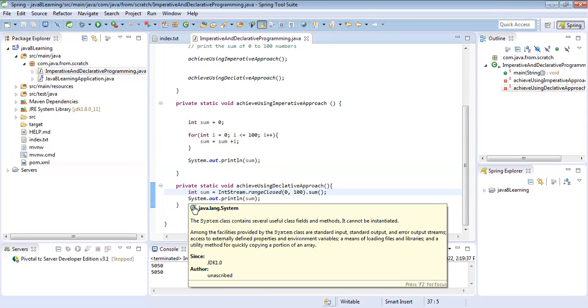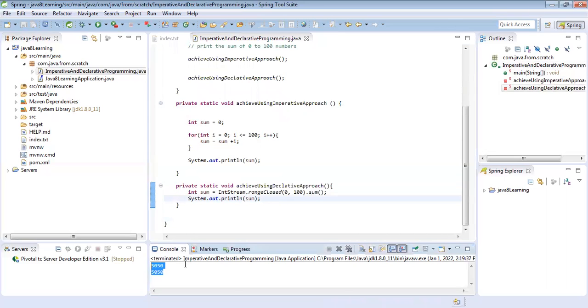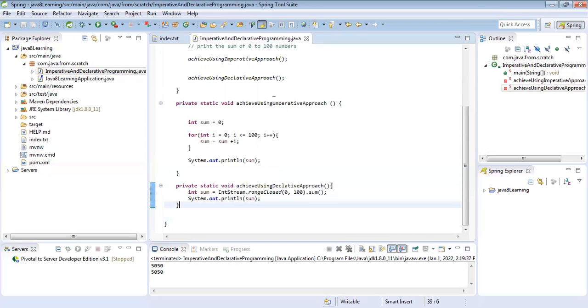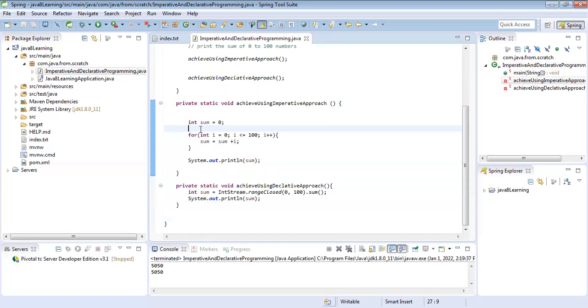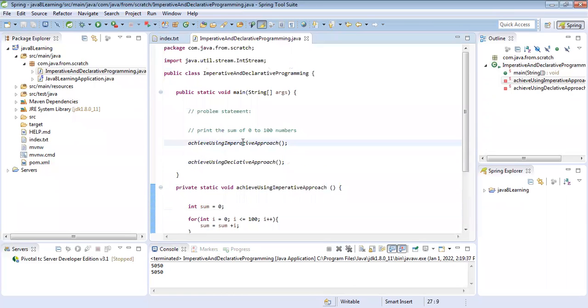In Java 8, you can achieve this, and you can get the same result. But in the imperative approach, you need to write hard-coded logic, everything. So I hope you guys understand this imperative and declarative approach.